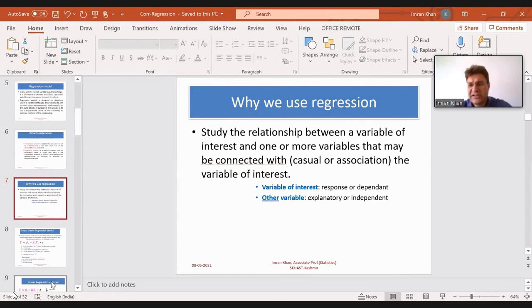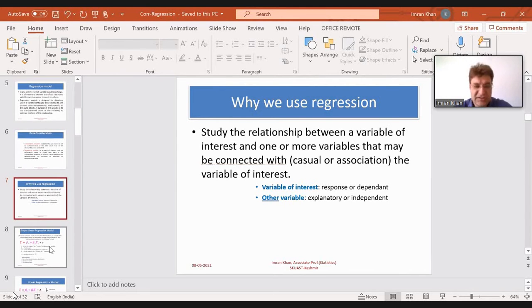In order to study the relationship between a variable of interest and one or more variables that may be connected with the variable of interest, that's why we use regression. The variable of interest is your response. There are different names for this: we call it the dependent variable, or the response variable. For an independent variable, we use the term explanatory variable or independent variable.